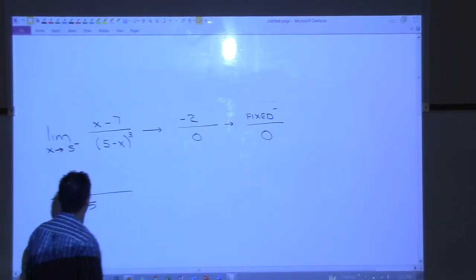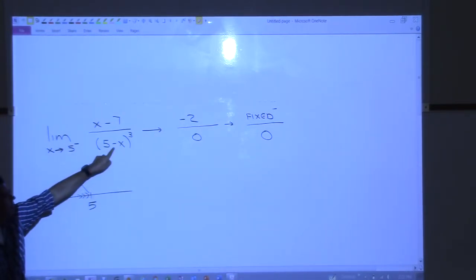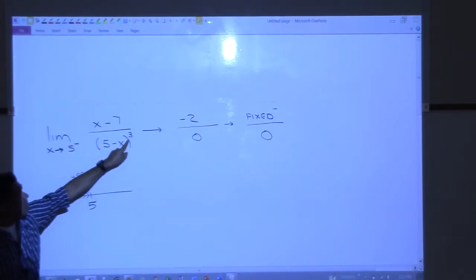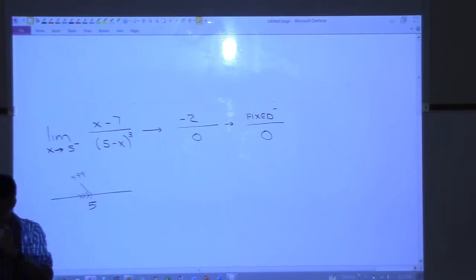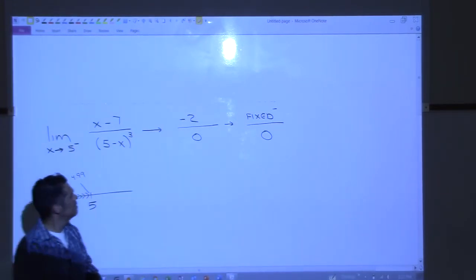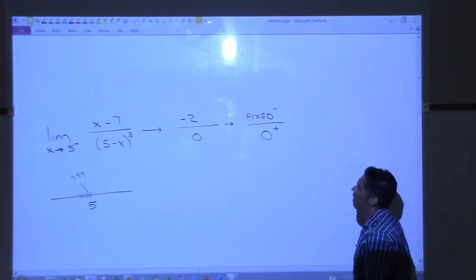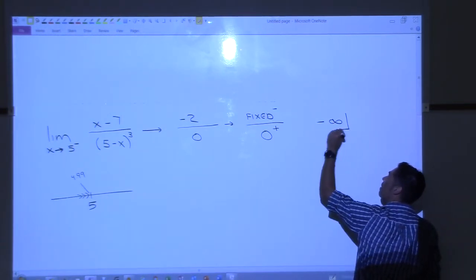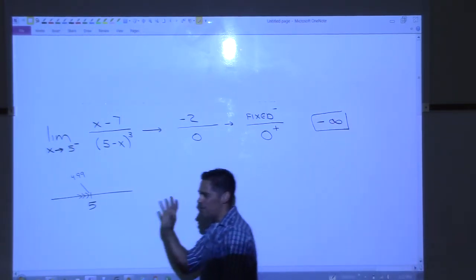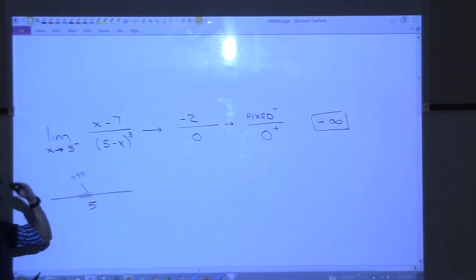4.99. And then you think about what would happen if you plug that in, right, to the bottom. And what would happen if you plug 4.99 in here? You get a positive. And then you cube it, right, which should still be positive. So you're going to get a number that's approaching 0, but it's positive. So I can now fill this in with positive. And so what's the answer here? Negative infinity. So, I mean, you can see how, like on a test, there's not a lot of work being done here, right? It's just this little thing right here and like a mental check.